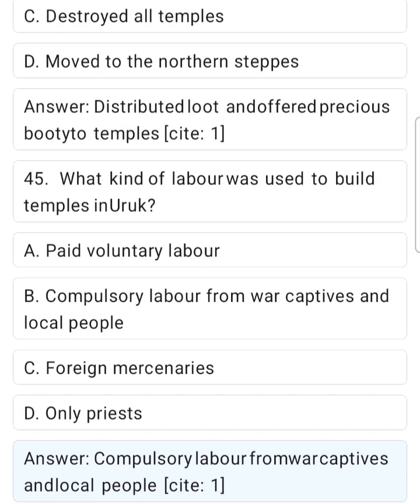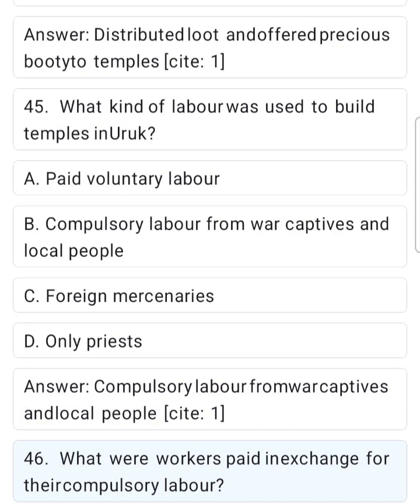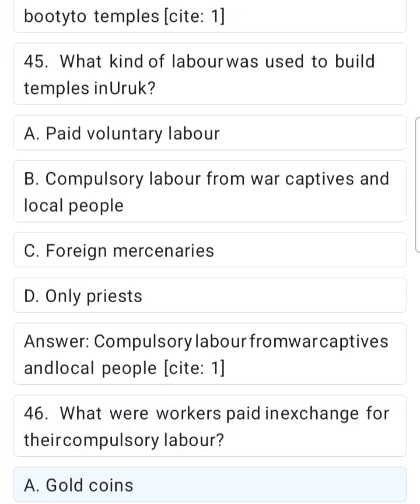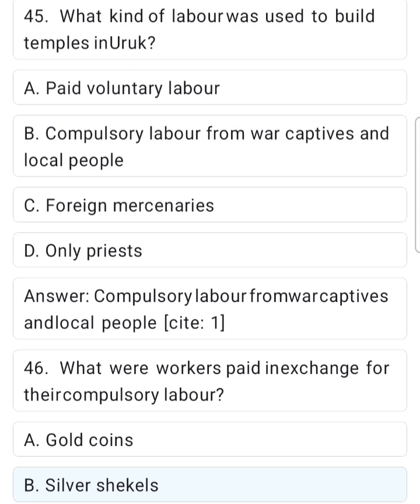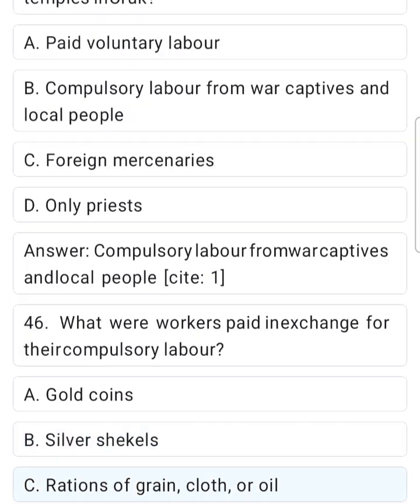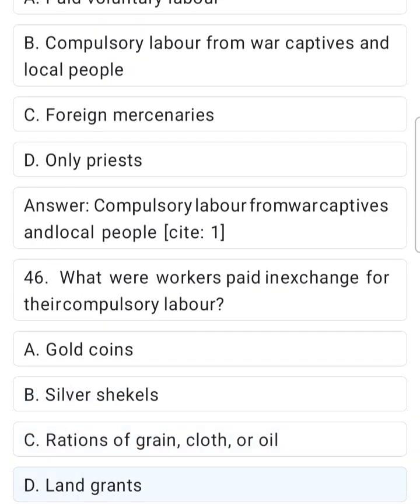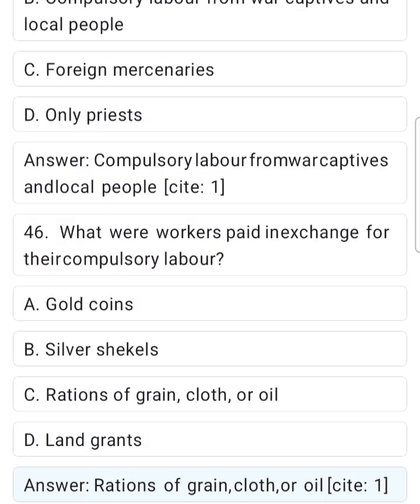Site 1. 46. What were workers paid in exchange for their compulsory labor? A. Gold coins. B. Silver shekels. C. Rations of grain, cloth, or oil. D. Land grants. Answer. Rations of grain, cloth, or oil.